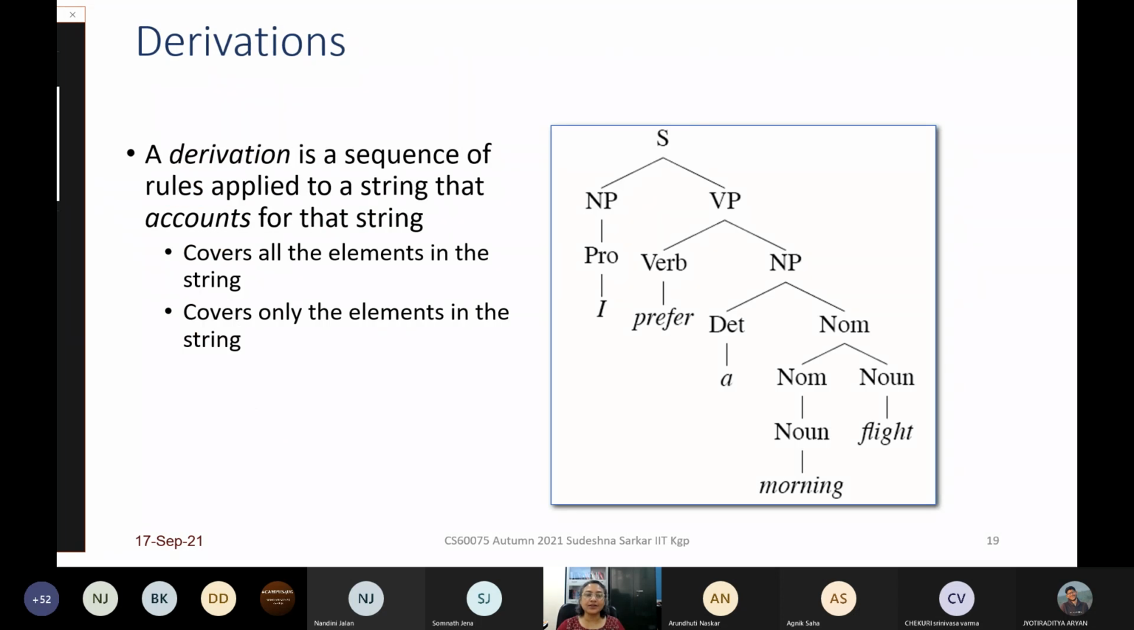And we have already talked about derivation in the last class. So we have seen that a derivation is a sequence of rules applied to a string. You start with a string and you can apply a sequence of rules and you get another string. So we can say the first string derives the last string. So a derivation is a sentence that covers all the elements in the string and covers only the elements in the string. So this is a parse tree which shows a derivation from S to the string I prefer morning light.